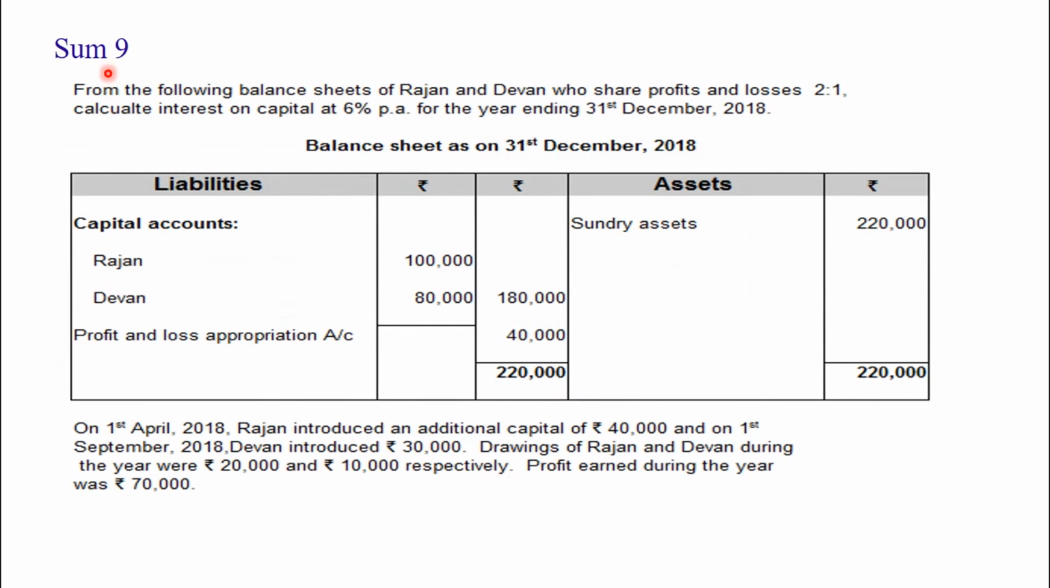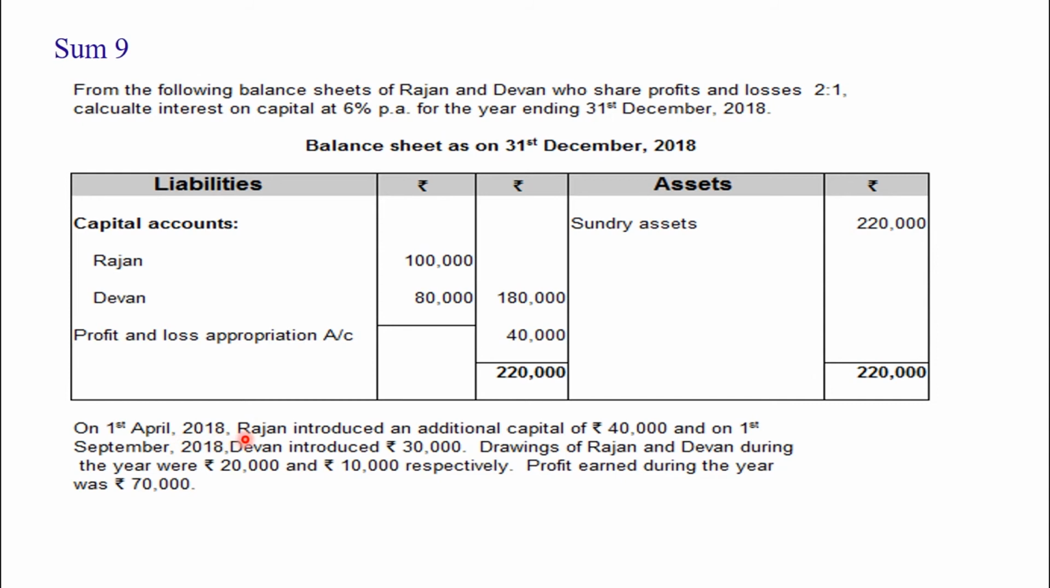Now let us see sum number 9. Here also we have to find out the opening capital. So from the balance sheet of Rajan and Devan, they are sharing profit and loss in the ratio 2 is to 1. Their interest on capital is 6%.